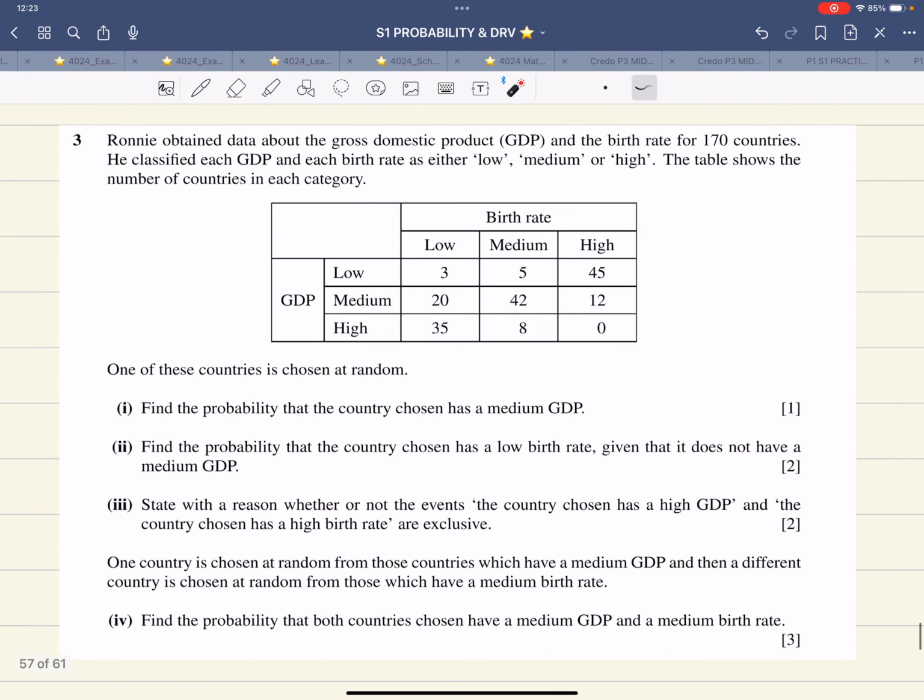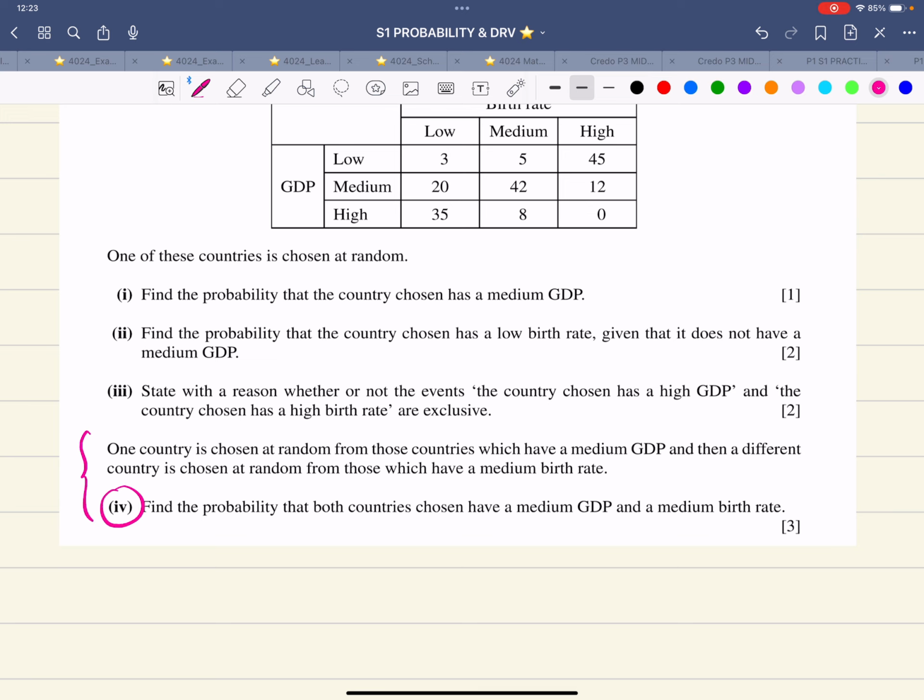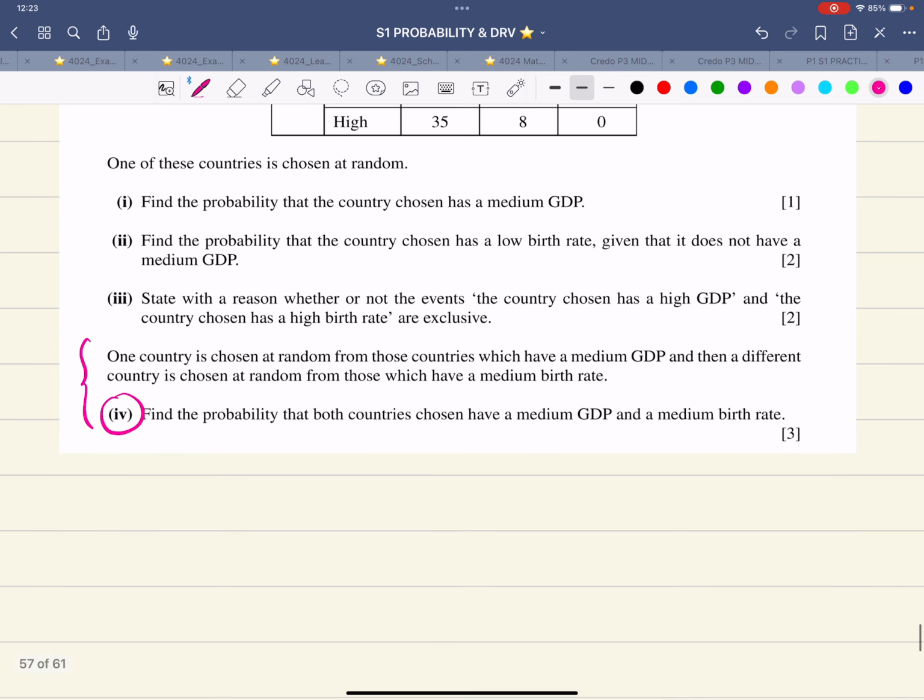Now we are moving to the last part, and the last part is the trickiest of all. That is this, and this is the fourth part. It says one country, let me again underline it.